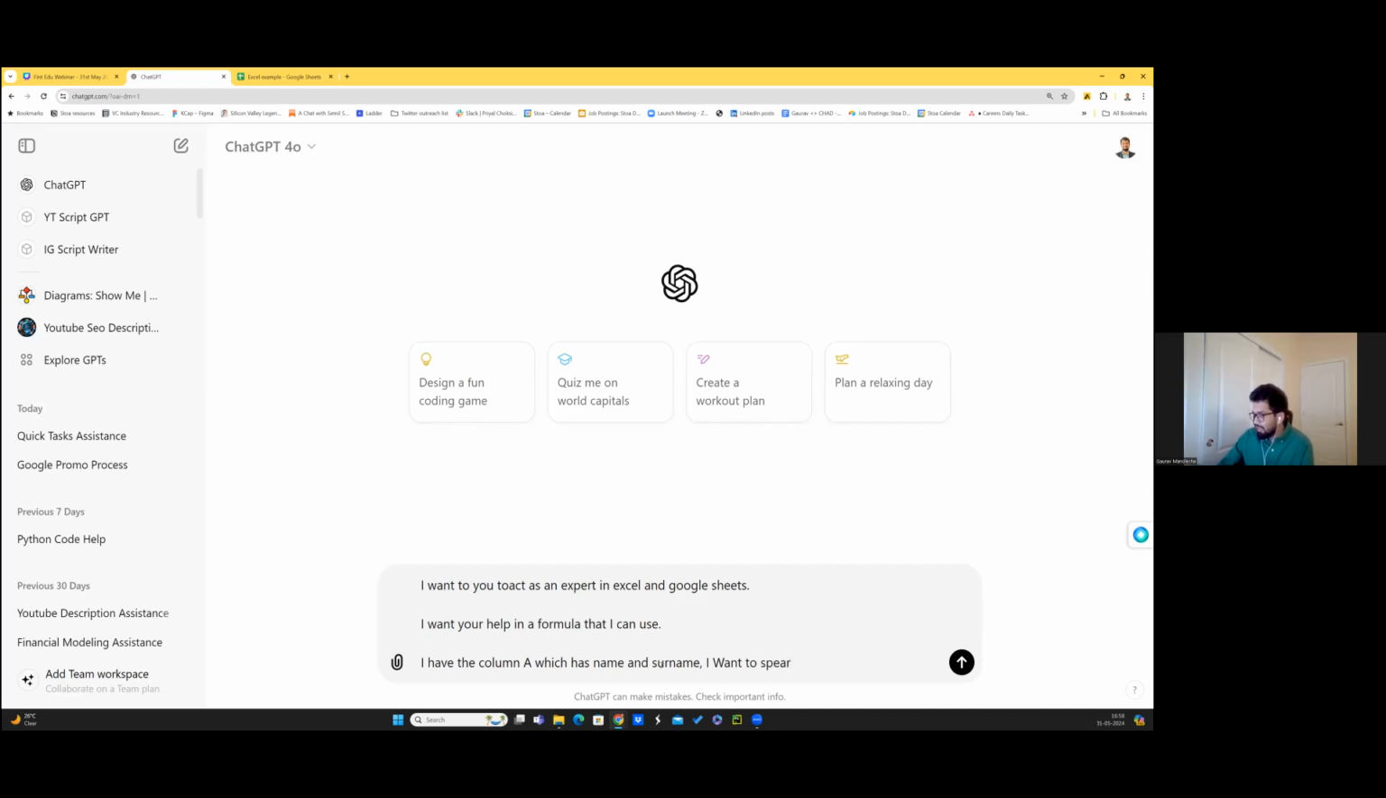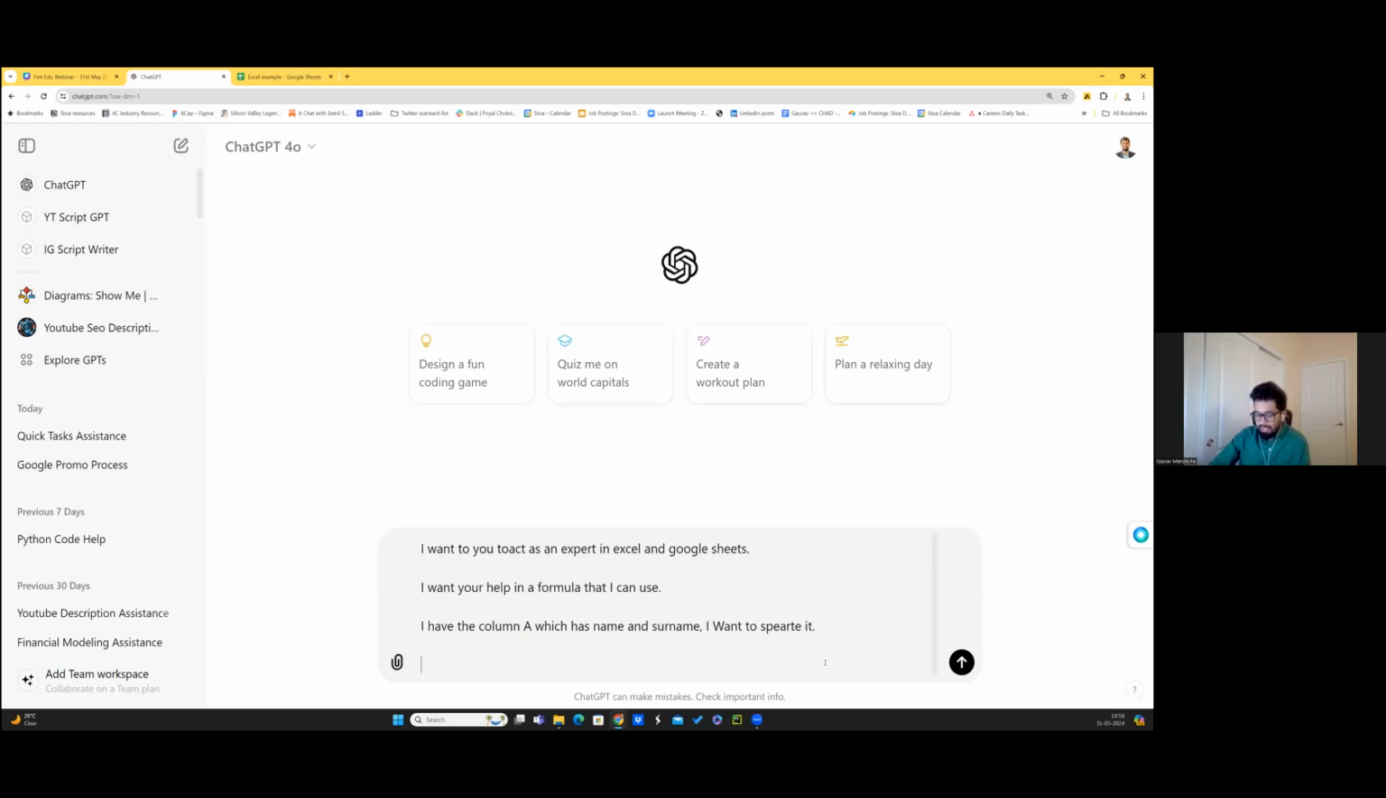And by the way, if you look at it, I'm intentionally making grammatical mistakes. I'm not rectifying the spelling error of separate. ChatGPT is smart enough to understand all of it. So even if you make grammatical mistakes, don't worry. I want to separate it. Can you give me a relevant formula?